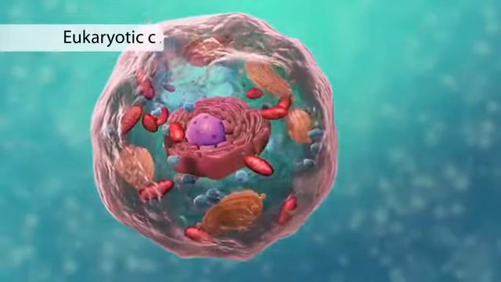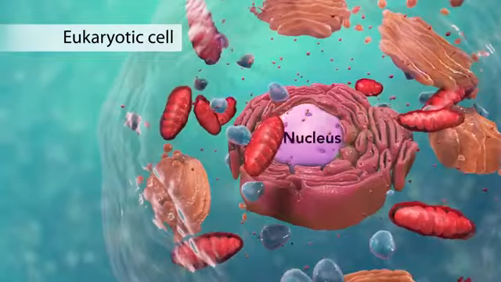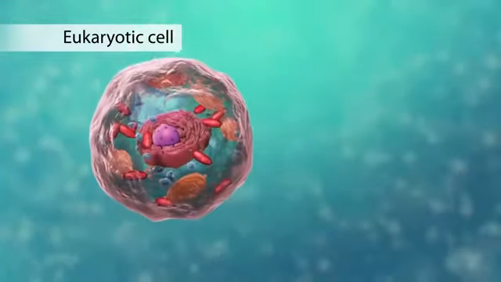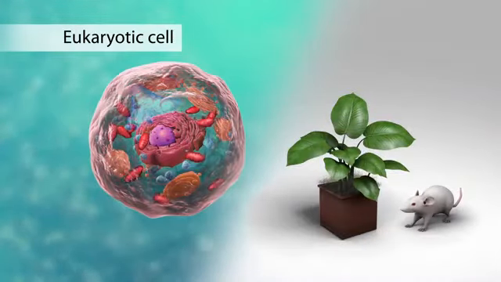Category is eukaryotic cells. They have organelles, which include the nucleus and other special parts. Eukaryotic cells are more advanced, complex cells, such as those found in plants and animals.